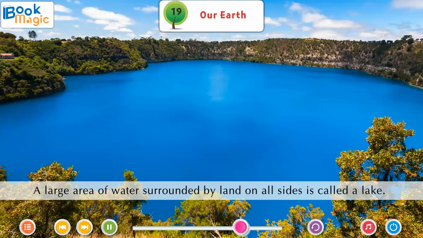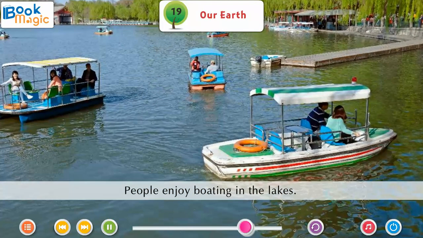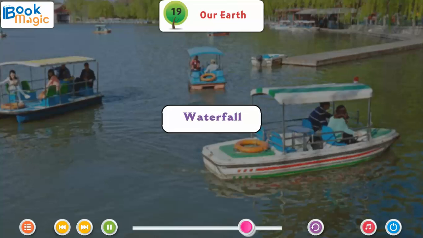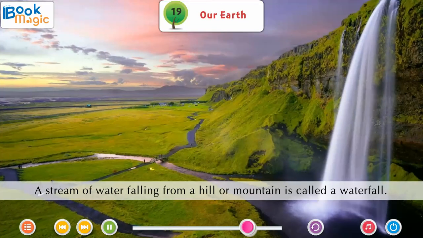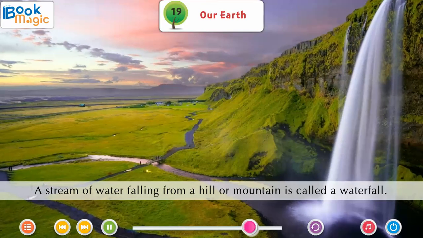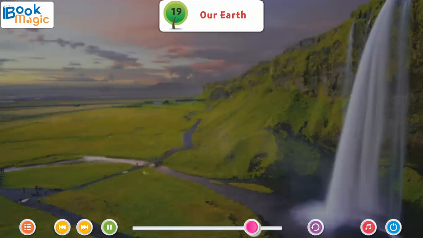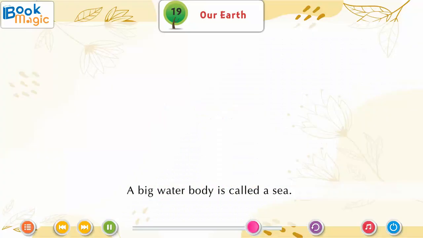Lake. A large area of water surrounded by land on all sides is called a lake. People enjoy boating in the lakes. Waterfall. A stream of water falling from a hill or mountain is called a waterfall. Waterfalls are nature's beauty.